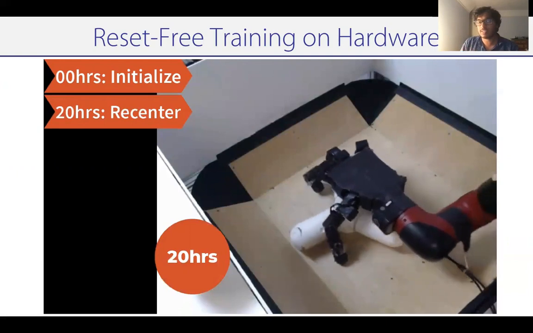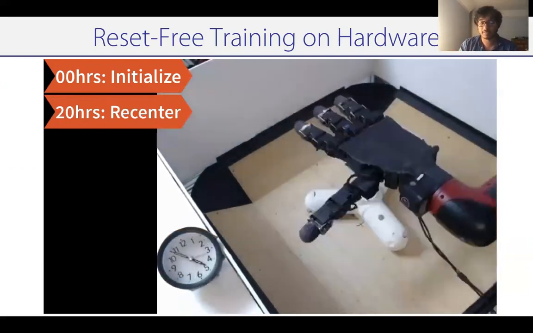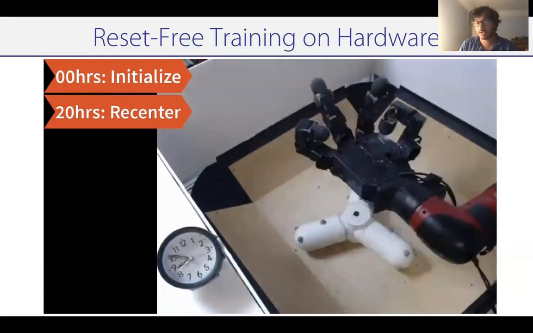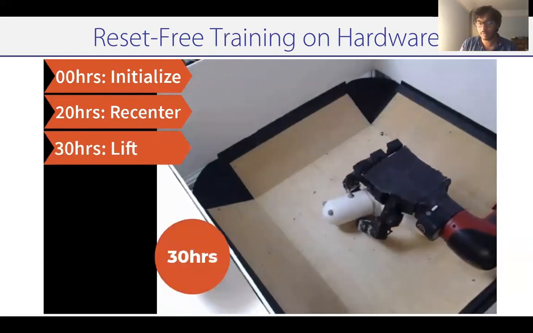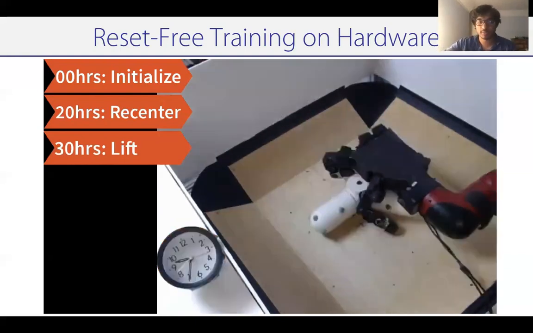Now, once we've learned how to recenter the object in the middle of the arena, this naturally provides resets for the task of lifting. If you've actually recentered the object every time it falls down, you bring it to the middle, you practice how to lift, and after around 30 hours, we're able to successfully lift up the object.